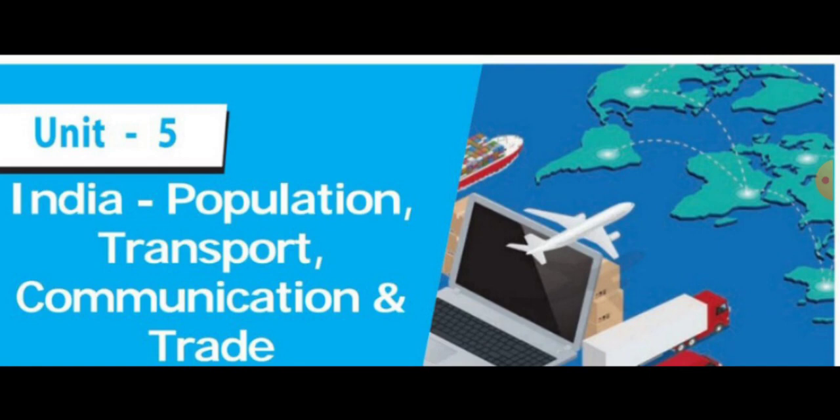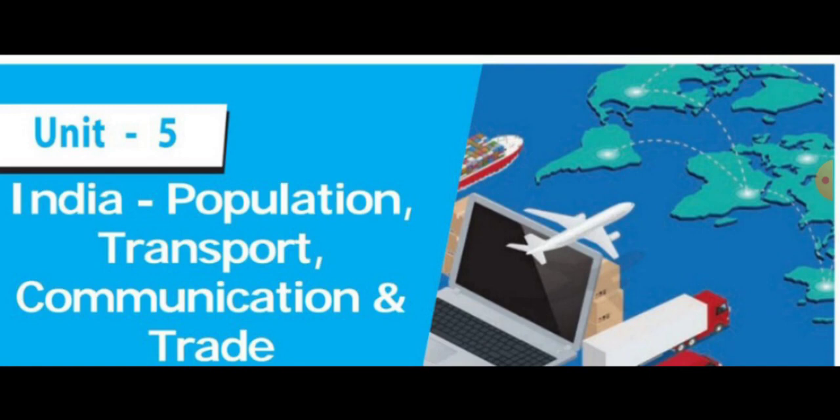Classification of roads in India. The first one is national highway. It connects all the capitals of the state, major ports, rail junctions, industrial sectors and tourist centers. Second one is state highways. It links important cities, towns and district headquarters. Then district roads link between districts and taluk headquarters. Rural roads link between all the rural areas, that means village areas.